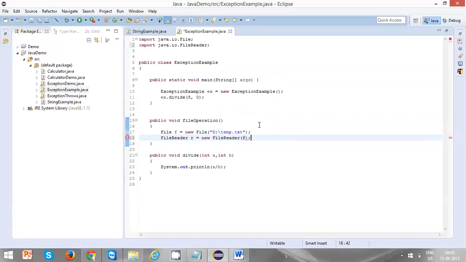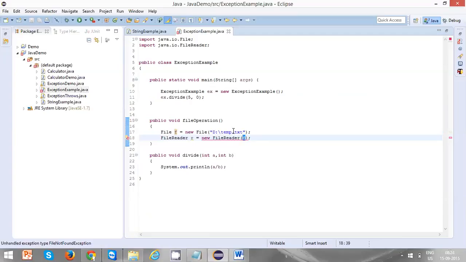Okay, now let's say, now the compiler is giving an error to you: unhandled exception, type FileNotFoundException. So this piece of code is saying that I'm going to read a file, temp.txt, which is available in the D drive. At this moment the compiler is telling you that there could be a chance that this file may not be available.